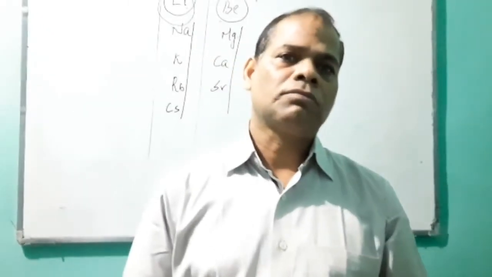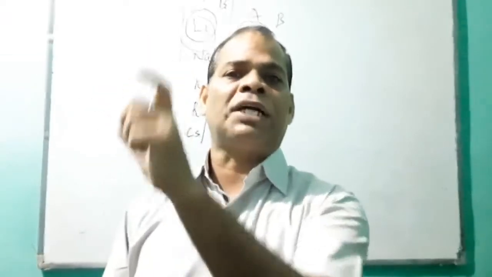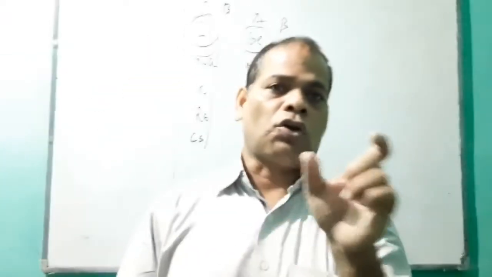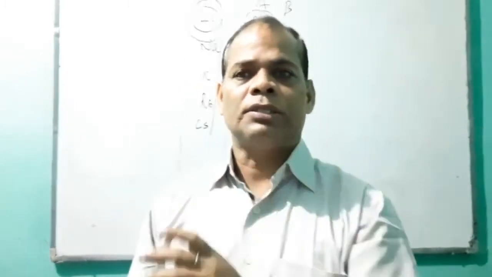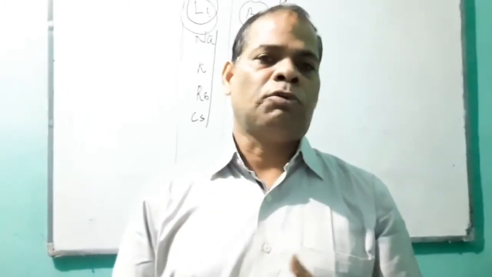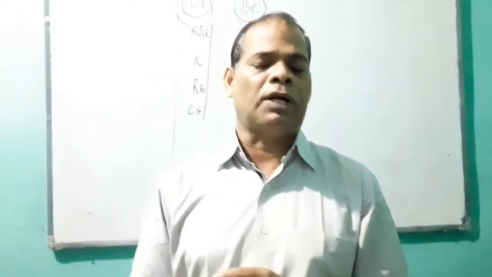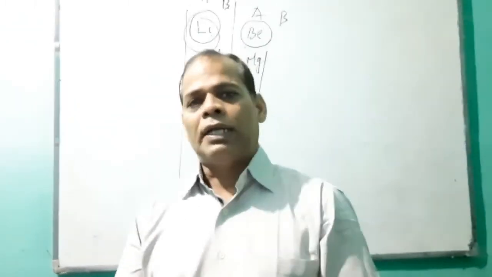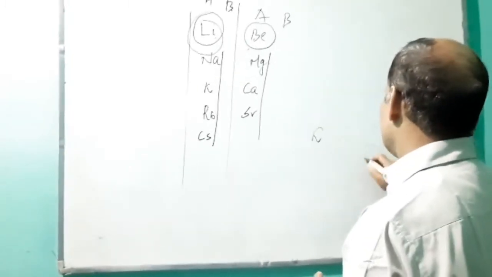Second, anomalous pair. What is an anomalous pair? Wrong order of certain elements, that is, the position of certain elements is not placed properly. As for example, potassium and argon.